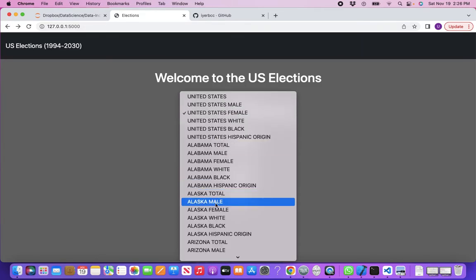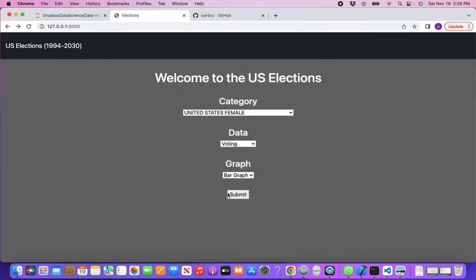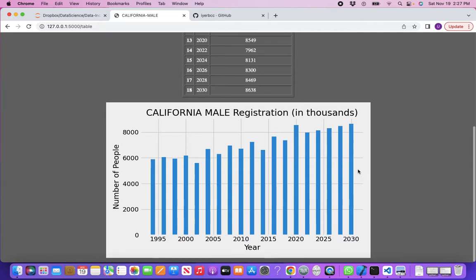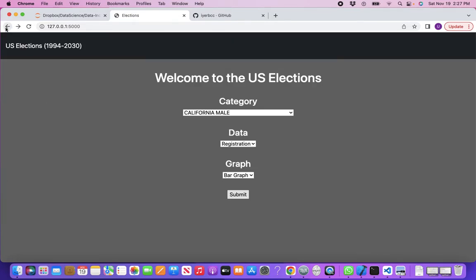Most individual states are also interesting. For example, California, say male. I want to see the registration pattern, bar graph. You can see a lot of details here.